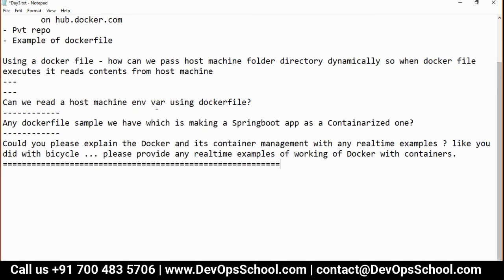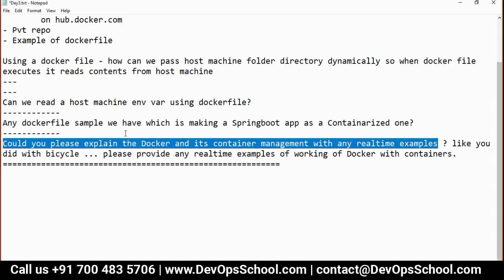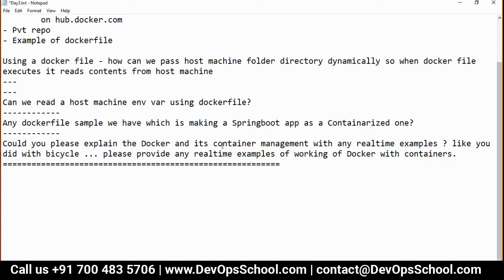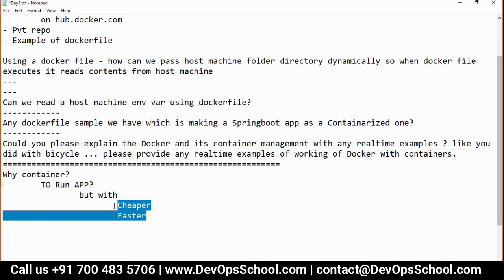Remember, before you get this question's answer, you need to ask why container? Why are we learning container? To run an app. That's the objective. But with cheaper, faster. Correct? That was the objective. So this is a real time. You want to run any application.